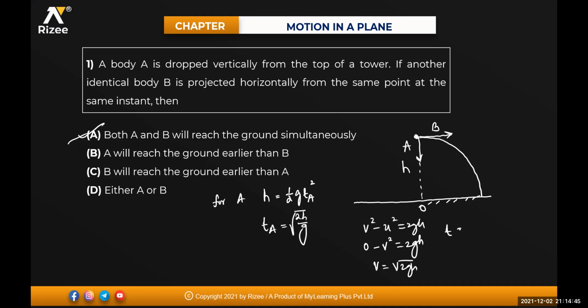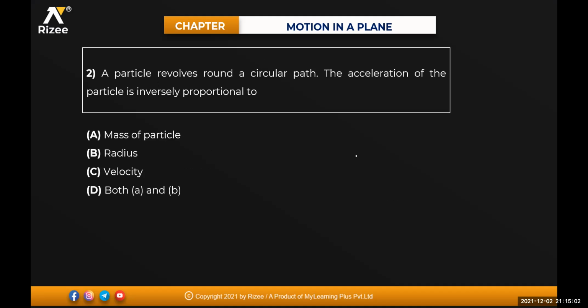So the time taken to reach the ground will be how much? t is equal to v by g. So that is under root of 2hg divided by g. That means under root of 2h divided by g. So this is for B. So the time taken for both of them will be the same. Very good. Next question.